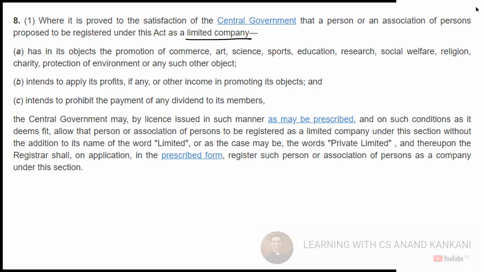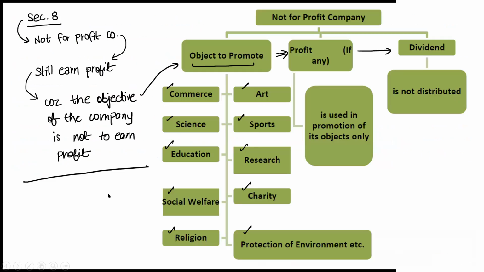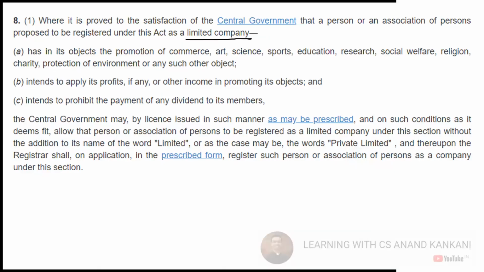Central government position? No, because the act says that under section 8, the company which is proposed to be registered as a not-for-profit company, section 8 gives the provision for registering a not-for-profit company, and it says that the company will have to be a limited company, okay? Is this clear?